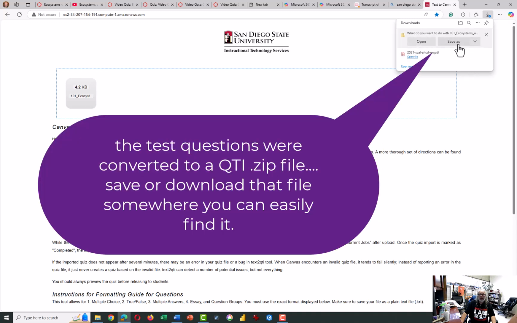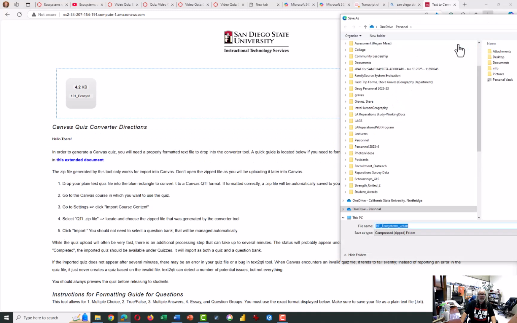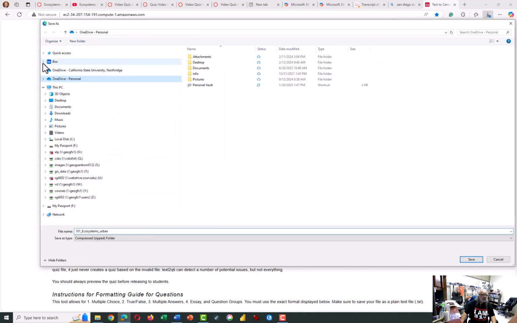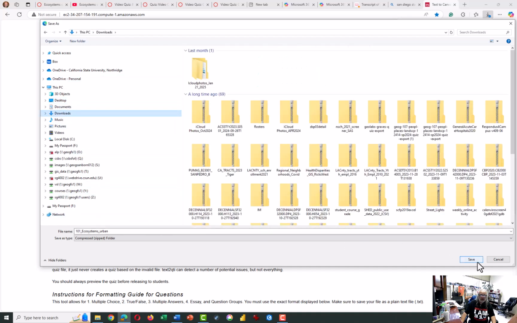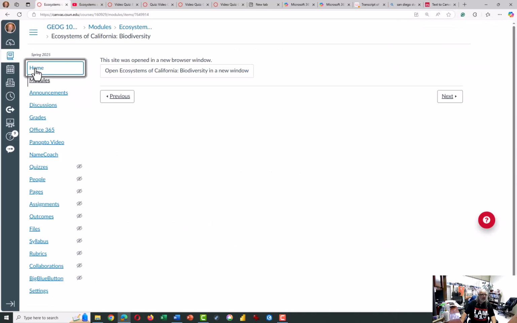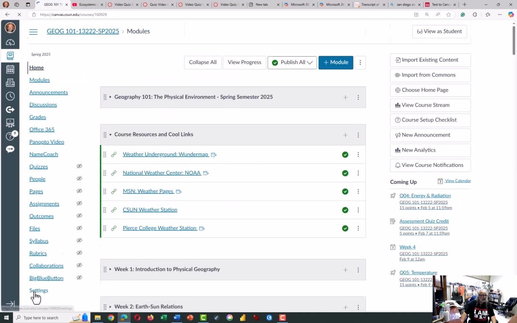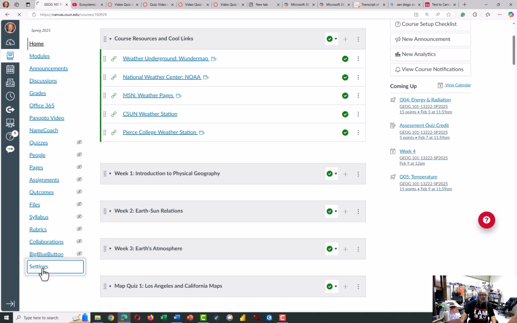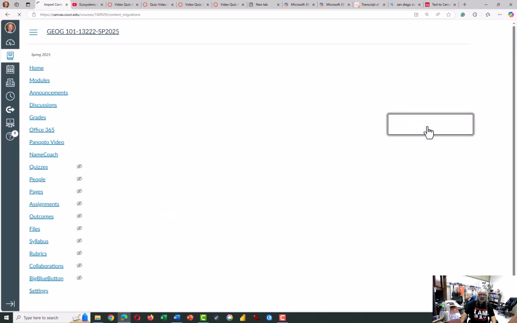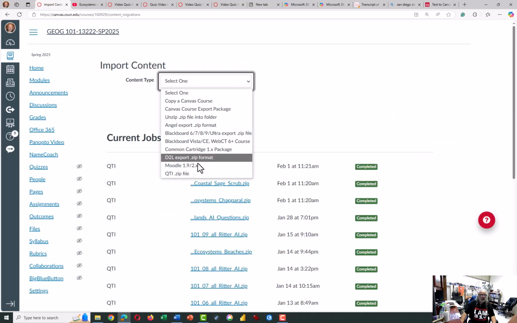And then I will save this. We'll download it over to where I want to put this, but for right now I'll just stick it in downloads and save it. Now I go all the way back to my Canvas home for this course and go to settings, and at settings I choose import course content, and what do I want to import?